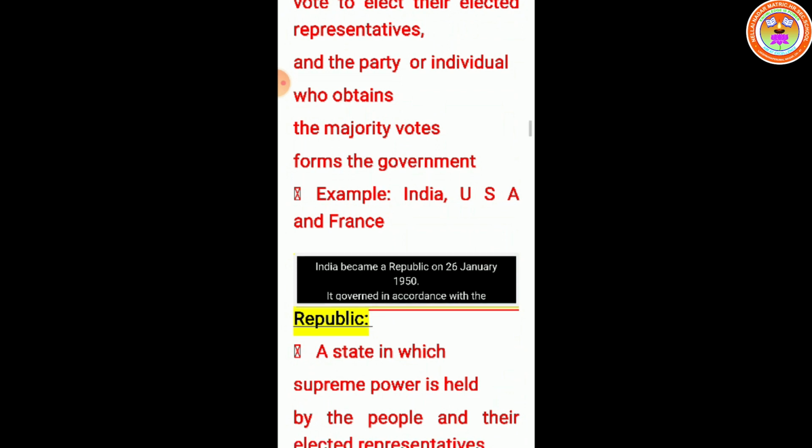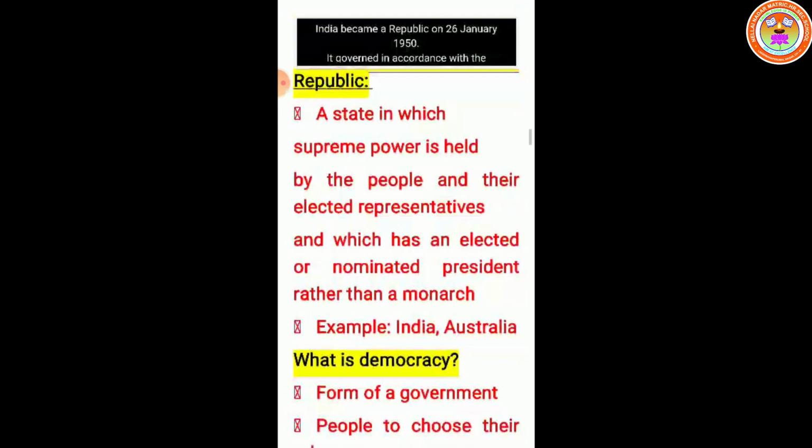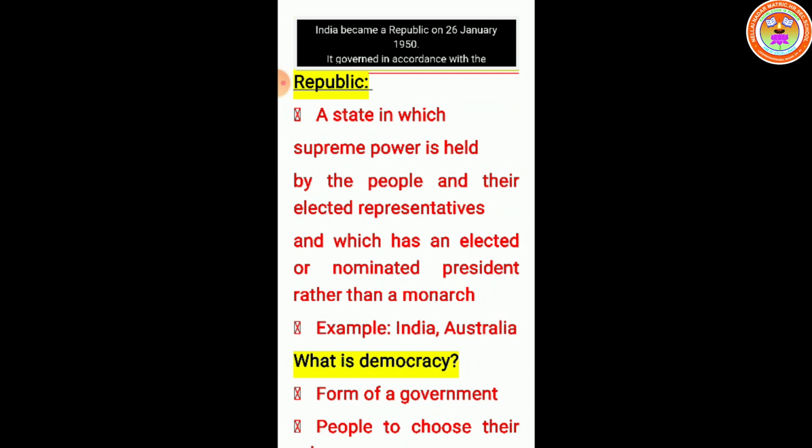Republic, a state in which supreme power is held by the people and their elected representatives, and which has an elected or nominated president rather than a monarch. Example, India, Australia. We know very well India became a republic on 26 January 1950, isn't it?